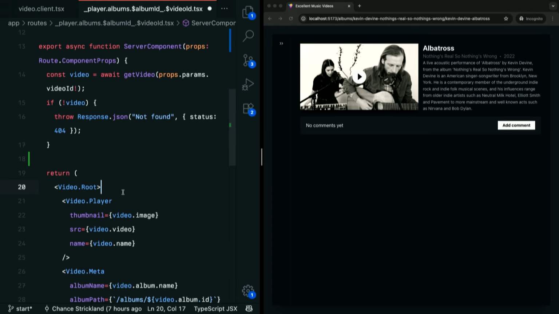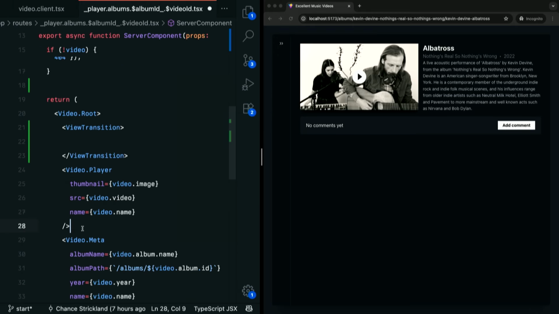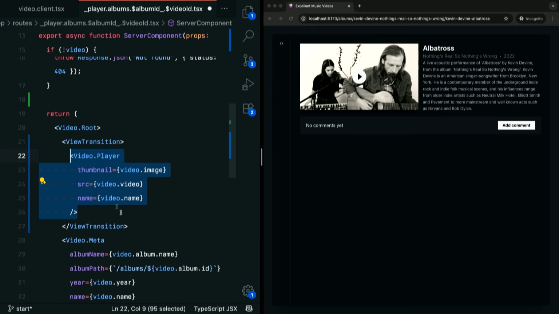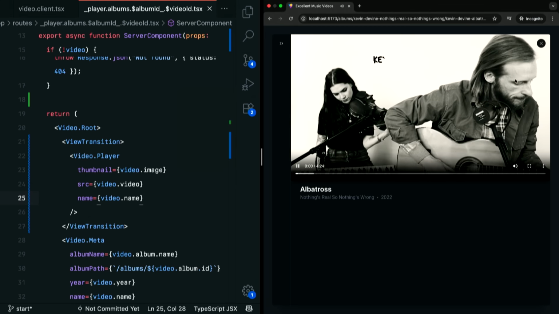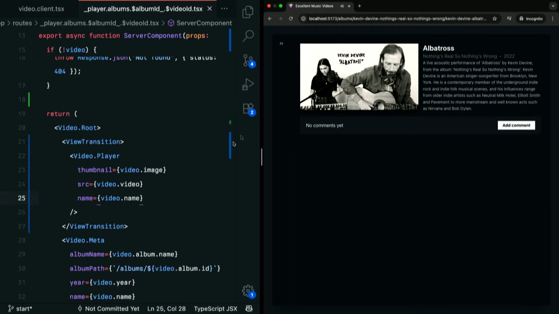Well, we all saw the API. We bring in a view transition, right? And I'm going to pull this guy up there, and I'm going to just save this guy and reload, and we're going to click it, and oh wait, nothing happened. Well, why did nothing happen?